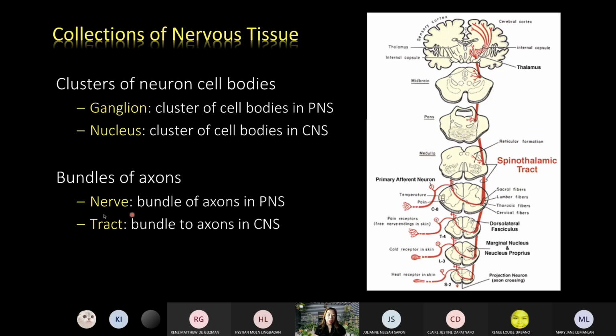Okay, what about a nerve? Sabi natin, a nerve is a bundle of axons lying in the PNS. In the CNS, that bundle is called a tract. So they are the same in terms of structure. The only difference in their names is in the location. Pag nerve, PNS, pag tract, CNS. Pag ganglion, PNS, pag nucleus, CNS.